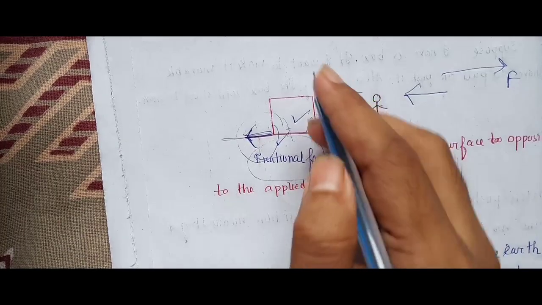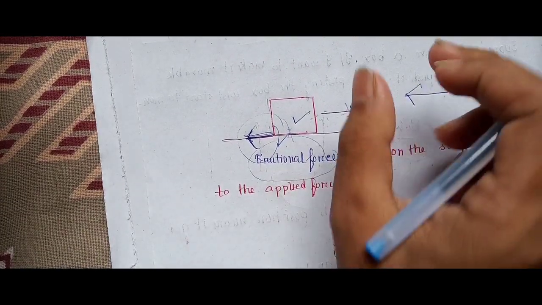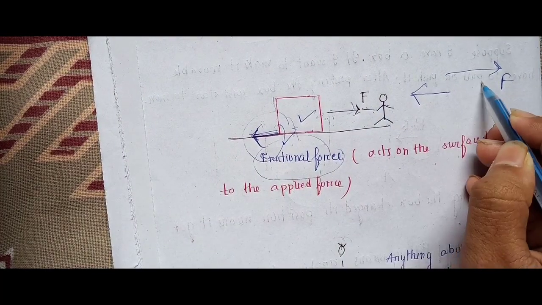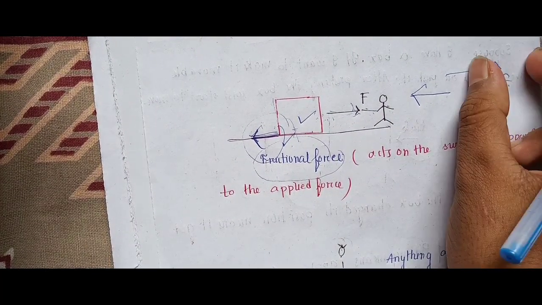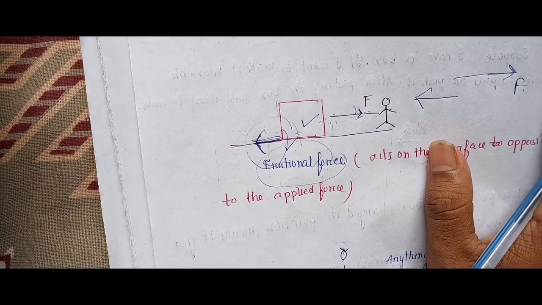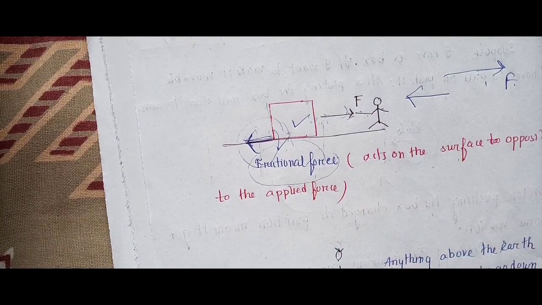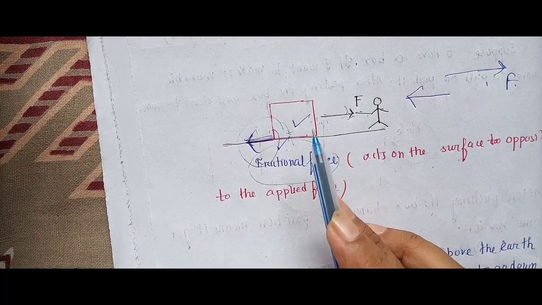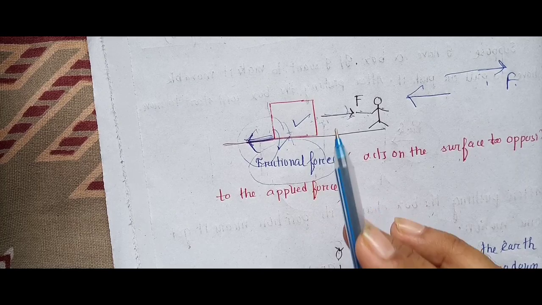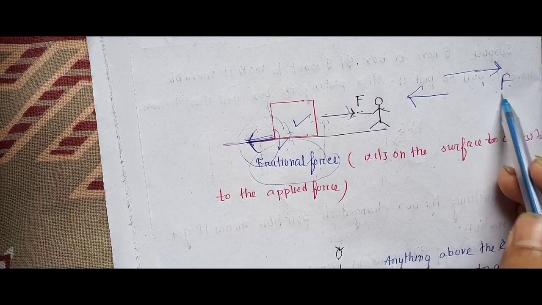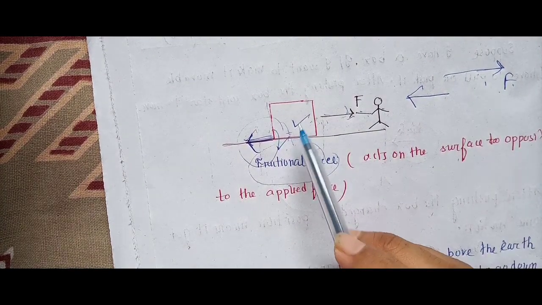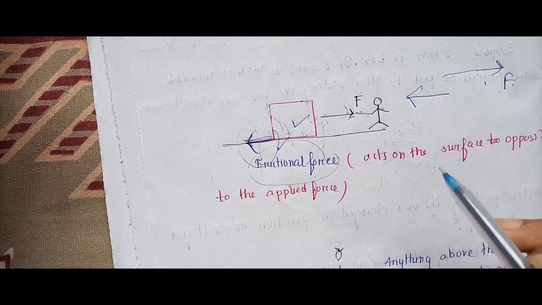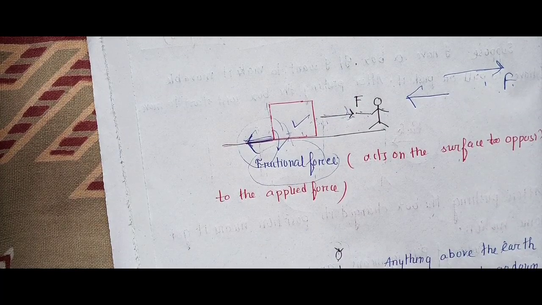What is this? Suppose you have a box here, and you are pulling it, so you are applying force F in this direction. But why do you need to apply force? You have noticed that if the box is lightweight, you don't need to apply much force, but if the box is very heavy, you need to apply much more force. Why is this?